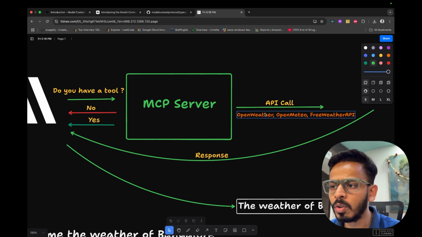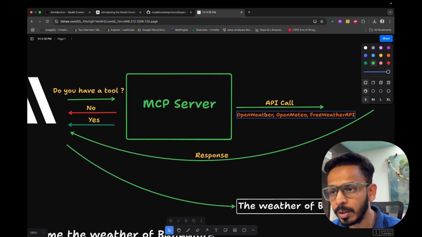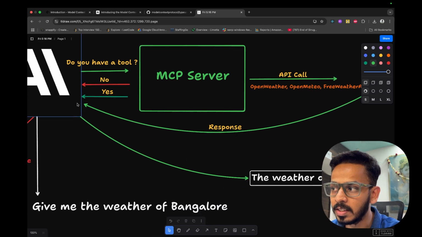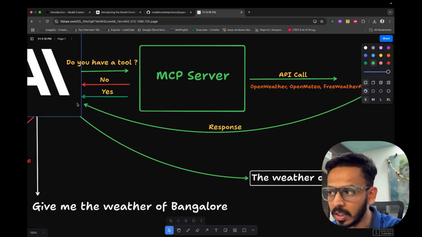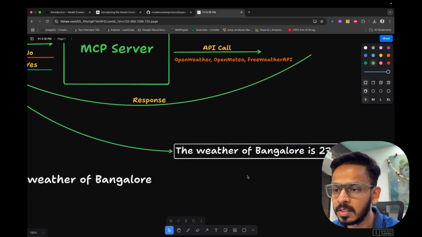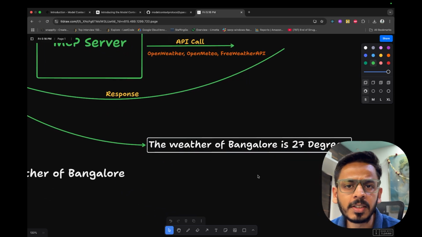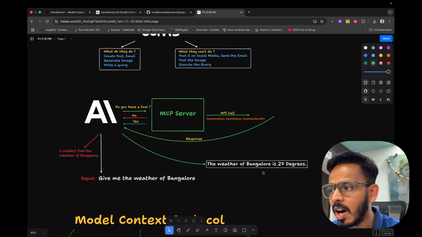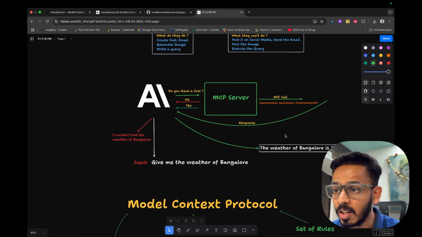It will go and call the Open-Meteo free weather API. When it gets the response, it gives it to the LLM, and the LLM gives the response as, "The weather of Bangalore is 27 degrees." Okay, so this is basically how an MCP server works.